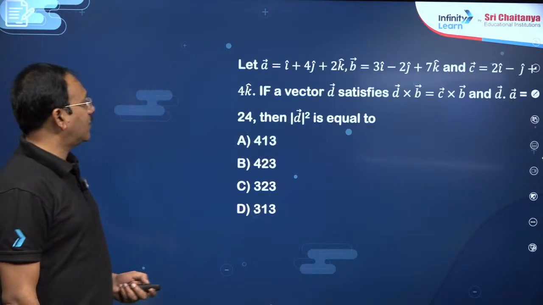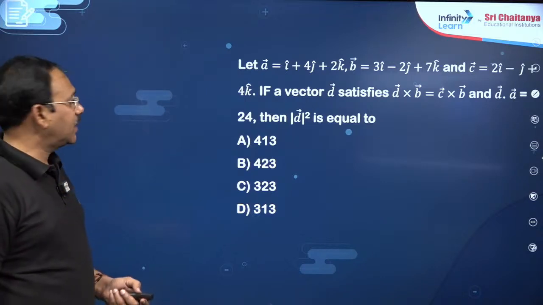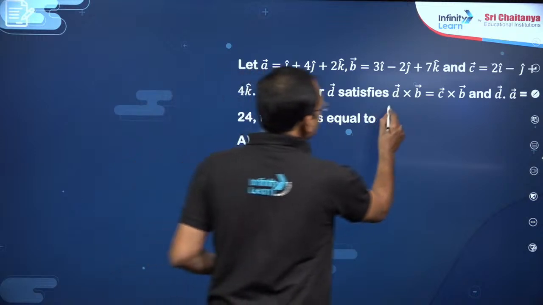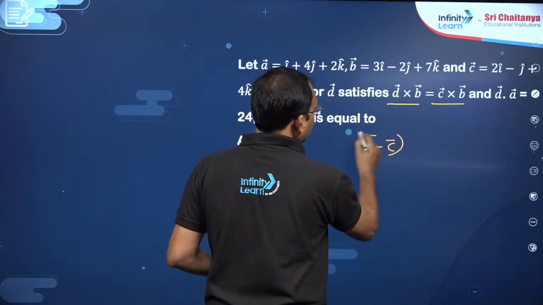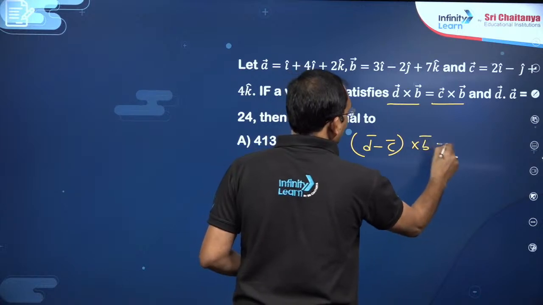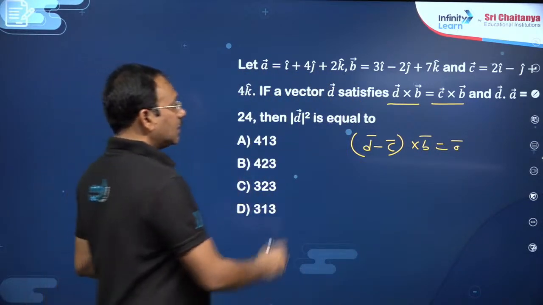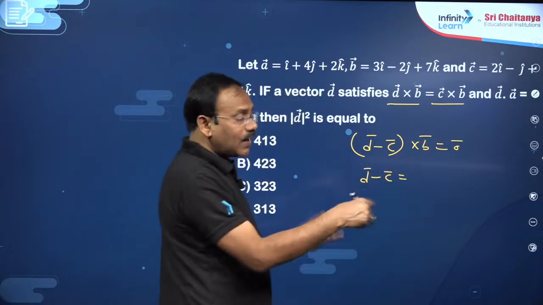The next, my dear friends, you see this question. A bar, B bar, C bar are given. A vector D bar satisfies D cross B is equal to C cross B. Can I write D bar minus C bar cross B bar is equal to 0 bar? Yes, I brought the term to this side. This means D bar minus C bar is parallel to B bar.